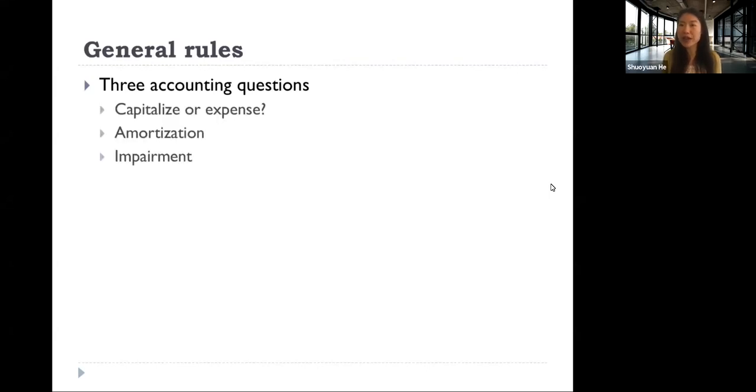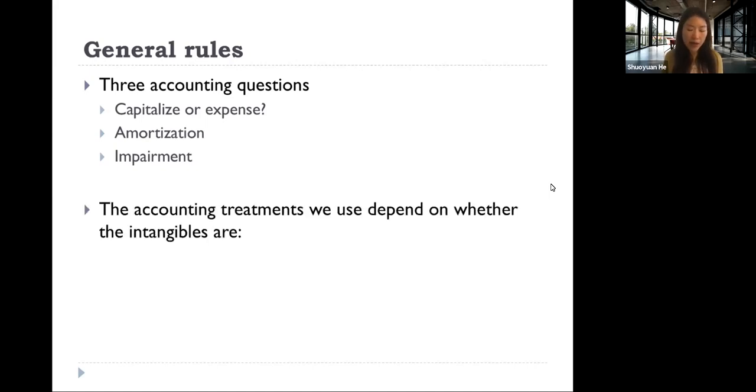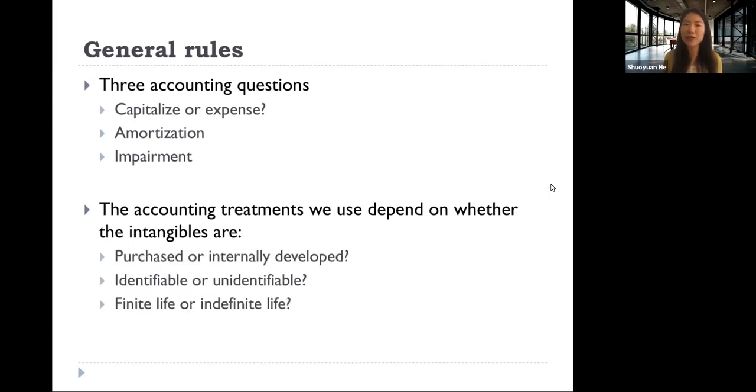The first question is whether to capitalize or expense. The second question, if we decide to capitalize an item, is how to do amortization. And the third is, if we decide to capitalize an item, when and how to recognize impairment. The accounting treatment we use depends on whether the intangibles are purchased or internally developed, identifiable or unidentifiable, and have finite or indefinite useful life. It depends on the classification of the intangible.